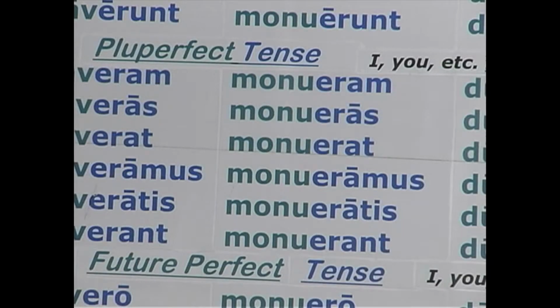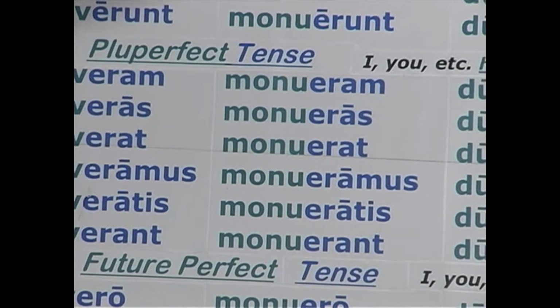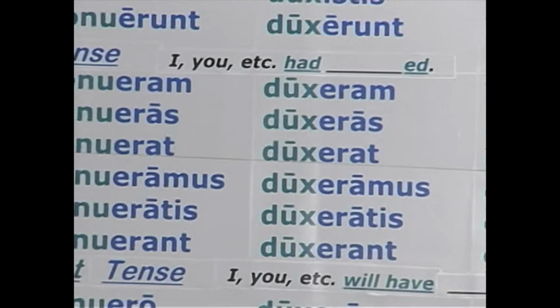Similarly, the third conjugation is no problem if you know your principal parts. To the stem, the perfect stem, add the imperfect of sum. The perfect stem is the third principal part minus the i. So, duco, ducere, duxi.